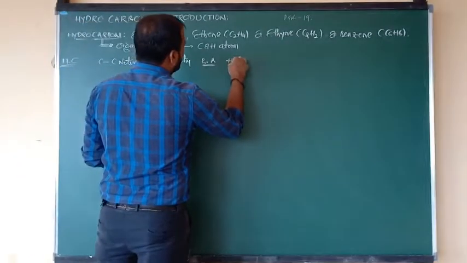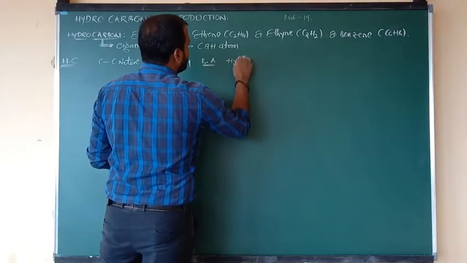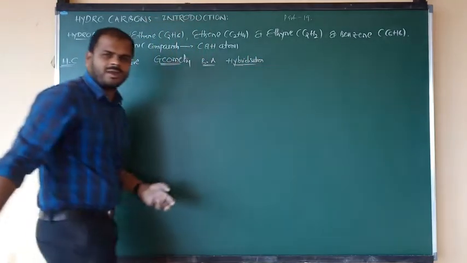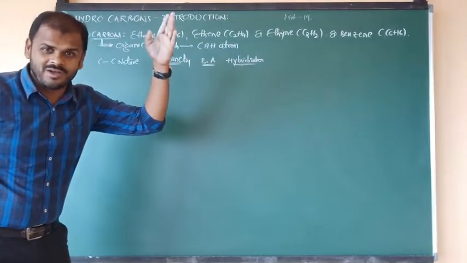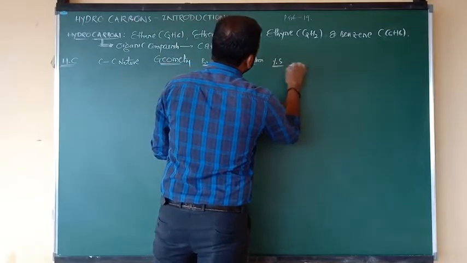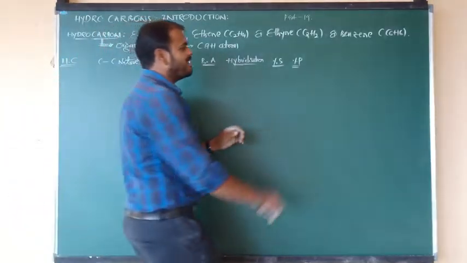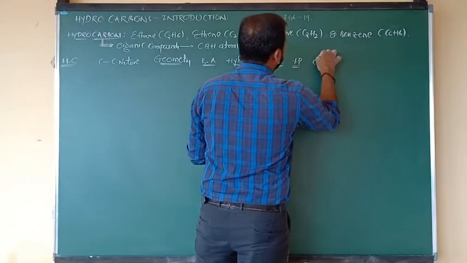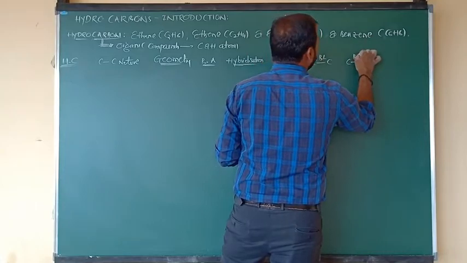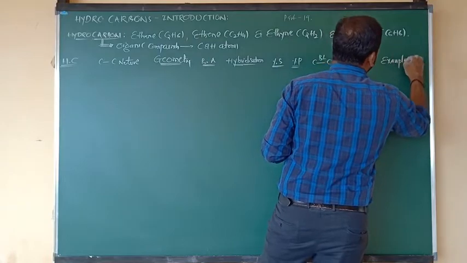Next column I want to show you about the hybridization. Hybridization information I want to show you. And you know very well, hybridizations are so many types: sp1, sp2, sp3, sp3d1. You know very well beta. And in the next column I want to show you percentage of S character, and in the next column percentage of P character. And in the next column, I want to show you between two carbons how much bond length is there. Again between two carbons, to break that bond, how much bond energy we require. And in the last column, I want to show you the information about the examples.